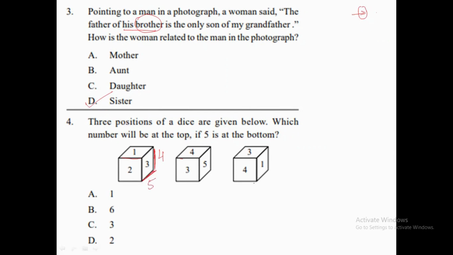If we go through the dice with 3, on one edge 1 is there, on the other edge 4 is there, so they represent this pattern only. So 5 should be at the bottom, which is opposite to 1. The question asks which number will be at the top if 5 is at the bottom. The top will be 1 only. That's how we get our answer, which is option A.